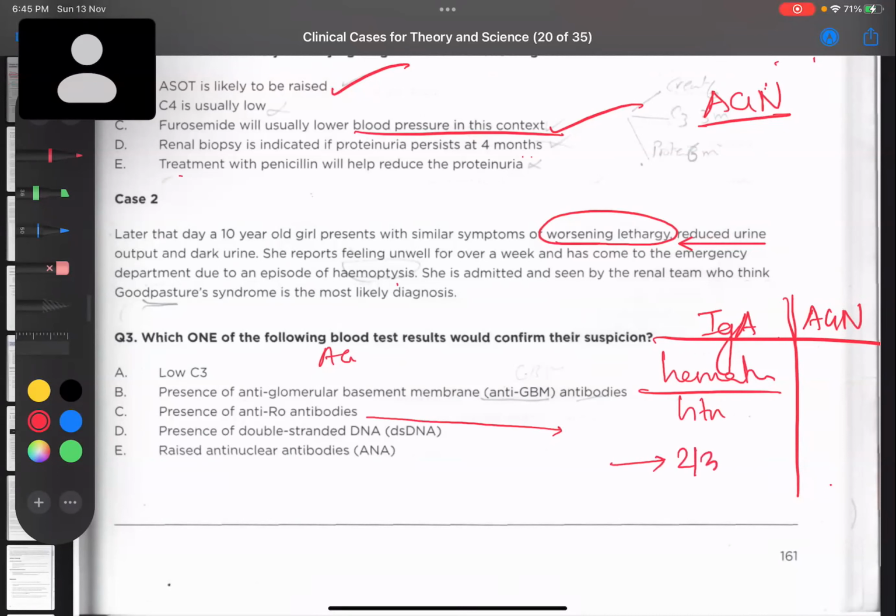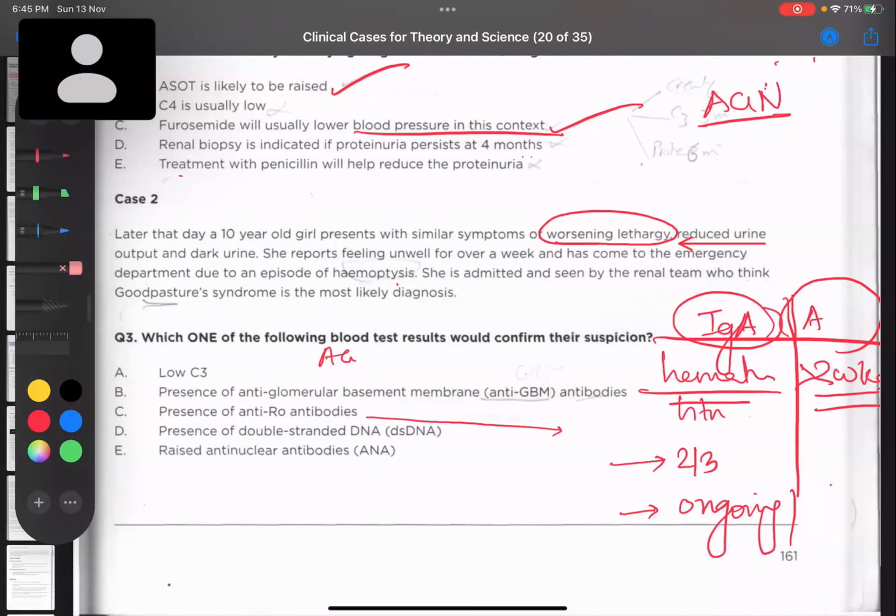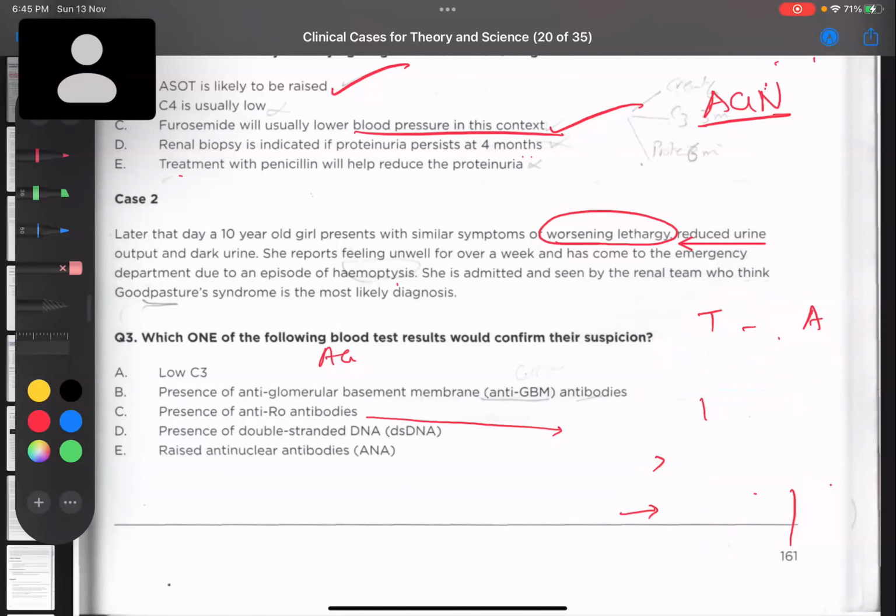Say 2 to 3 days ago, the child had a throat infection, or there can be an ongoing infection. Whereas in case of AGN, there will be at least more than 2 weeks of history. More than 2 weeks ago, the child had a history of infection. Right? Clinically, we can differentiate with this history: IgA nephropathy, very short history, 2 to 3 days or ongoing. These are like recall questions, okay?